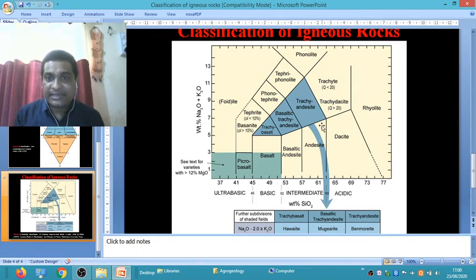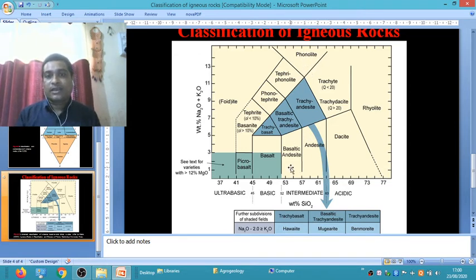trachyte. Another is andesite. Andesite has silica percentage between 57 to 62 and alkali percentage 0 to 6%. Trachyandesite means the alkali metal is between 6 to 10% and silica is 57 to 62%. And when the same silica percentage 57 to 62, but alkali percentage is more than 10 to 12%, it is called tephriphonolite. And when a very high amount of alkali percent is more than 12% and silica percent 57 to 62, it is called